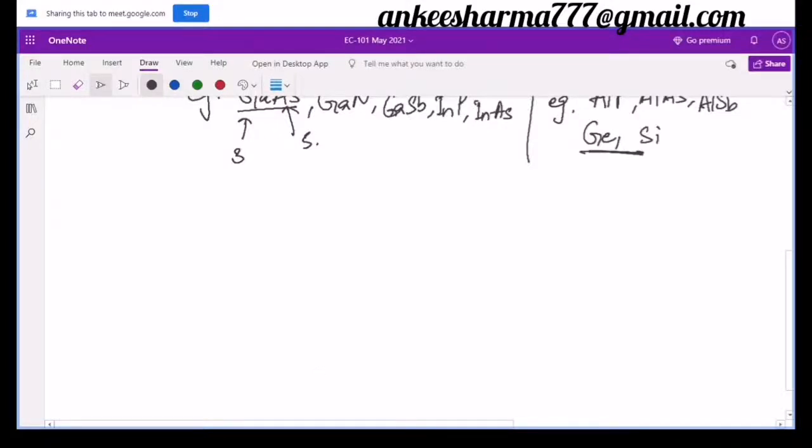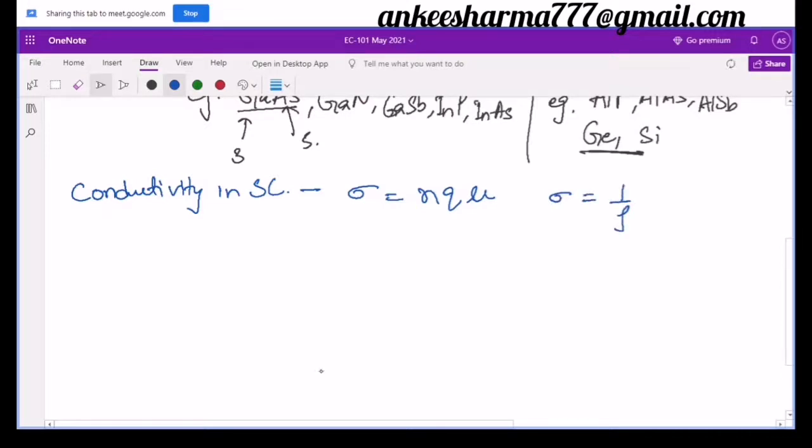So next topic is conductivity. Earlier, in the last class, I gave you a formula of conductivity, that is sigma is equal to n q mu, and I told you that conductivity is equal to the inverse of the resistivity. I also gave you a formula where resistance is related to it, that is R is equal to rho L by A. Right, so let's see what this conductivity is.